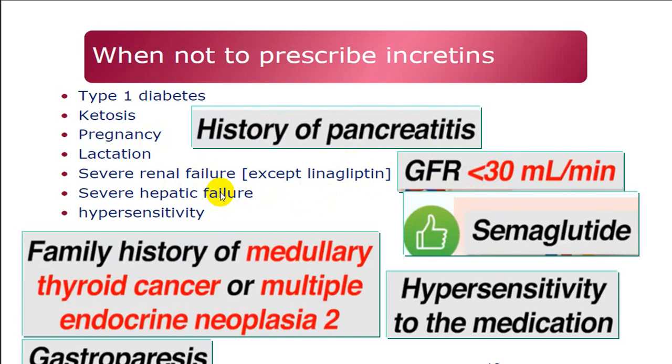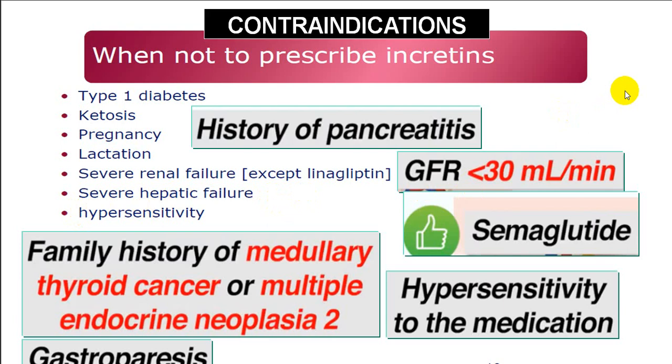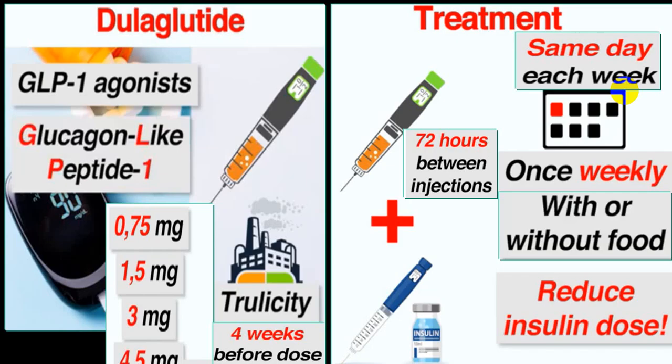If there is severe hepatic failure, again it is contraindicated. And if there is hypersensitivity at the local site in the form of cellulitis, etc., it should be avoided. If there is a strong family history of medullary carcinoma, or the person has multiple endocrine neoplasia type 2, it should be avoided. And if the person has severe gastroparesis, all these become contraindications for GLP-1 receptor agonist.